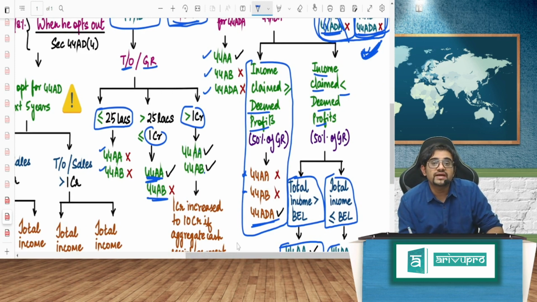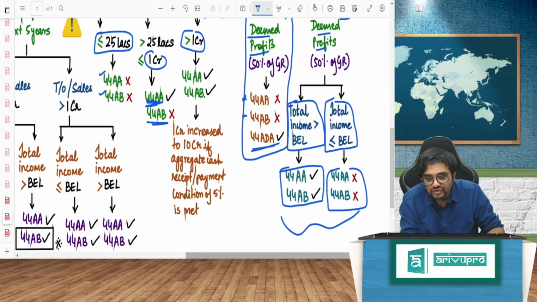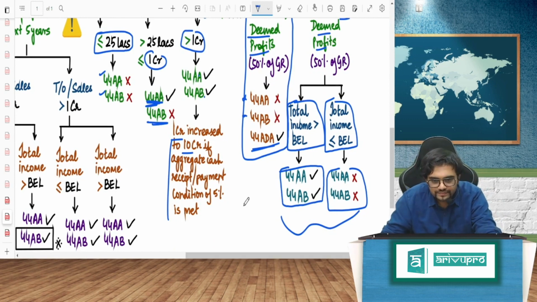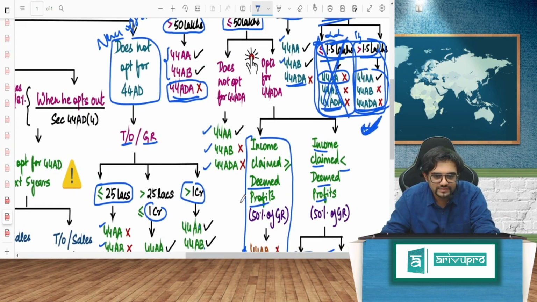Sir, what if my aggregate cash receipts and cash payments are less than or equal to 5%, sir? Then of course, 1 crore is increased to 10 crore limit. So then in that case, both will not apply. Did you understand, my dear friends? Easy? Very easy. Yes or no? Very easy.